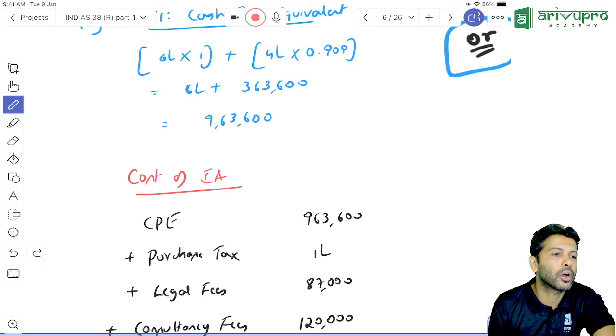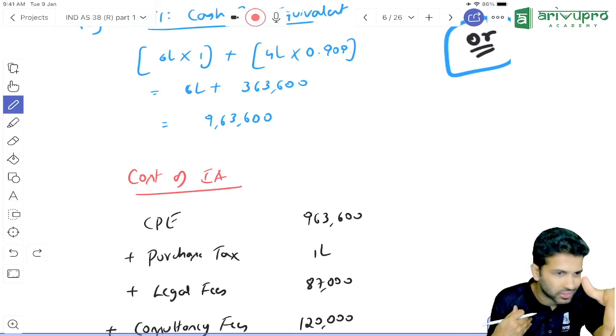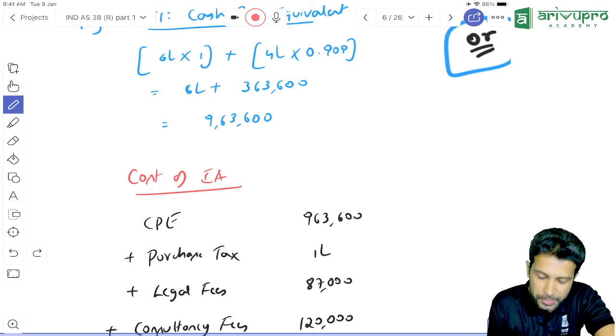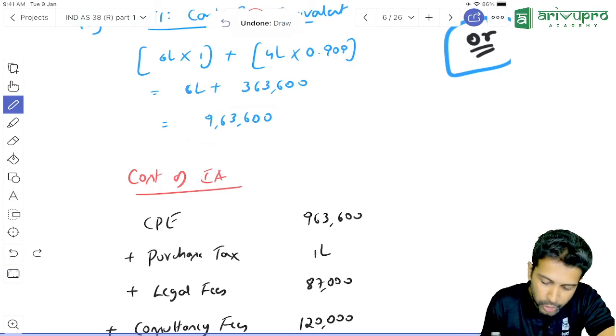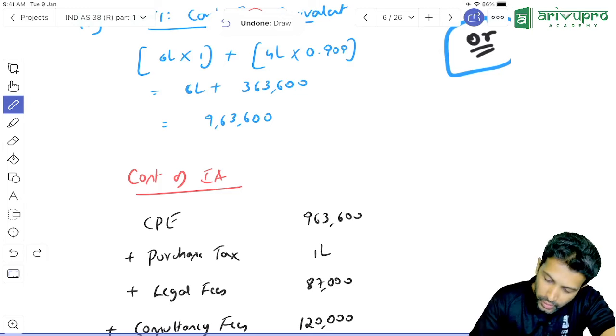So next is a main statement showing the carrying amount or the cost of intangible asset. First, we will take what cost? Purchase cost. Expressed in what terminology? Present value terms. That only we call as cash price equivalent. How much did we get it to be? 963,600.